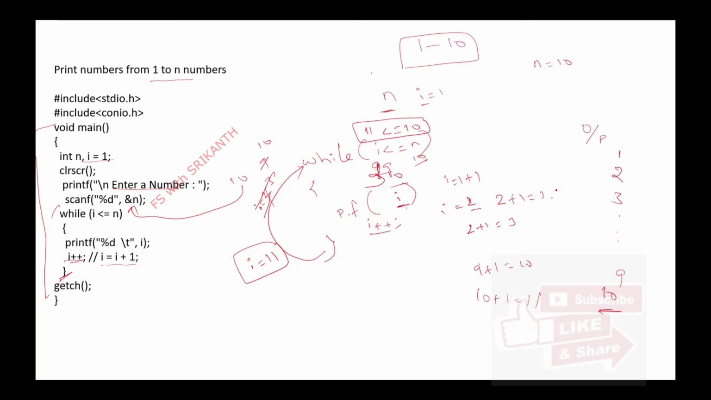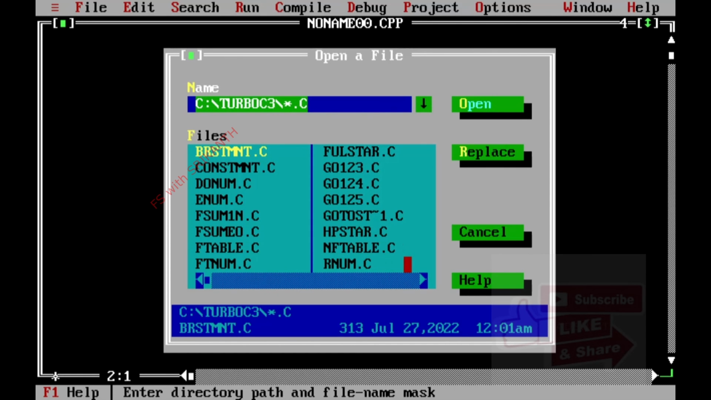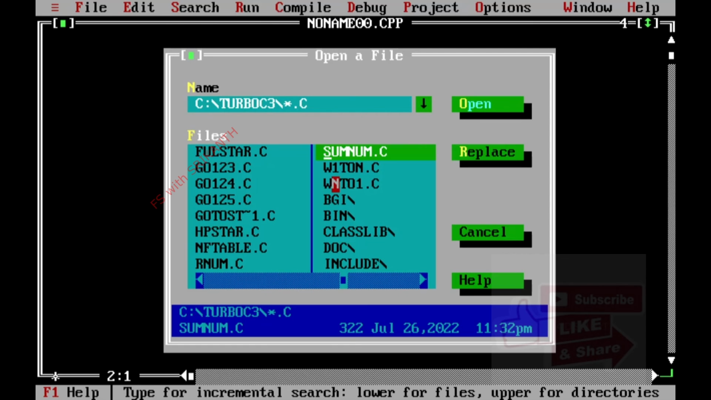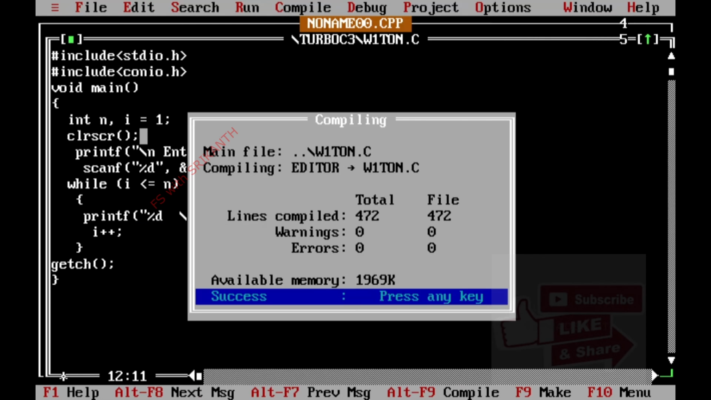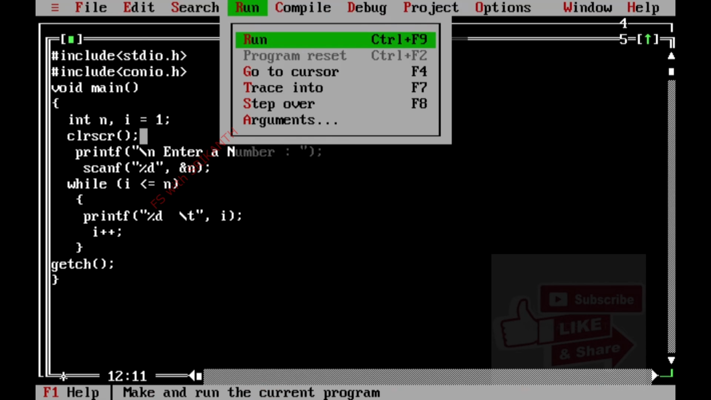So right now I want to execute this program. Just observe, I want to open that. Same program, everything is the same. I want to remove this one, clear, and first compile. No errors. And I want to execute this. Enter a number. Suppose I want to enter 56.